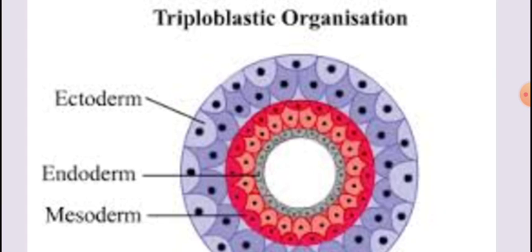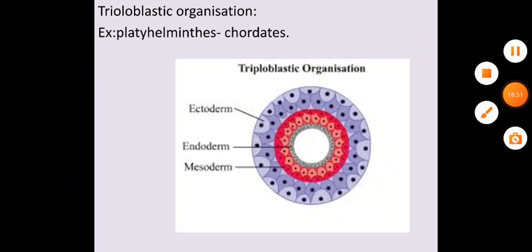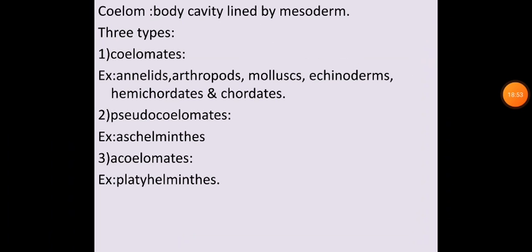You will understand what these phyla are in the later part. So triploblastic organization means they have three germ layers in their embryo: outer ectoderm, inner endoderm and middle mesoderm. This is a triploblastic organism. Next, coming to the pattern of coelom.